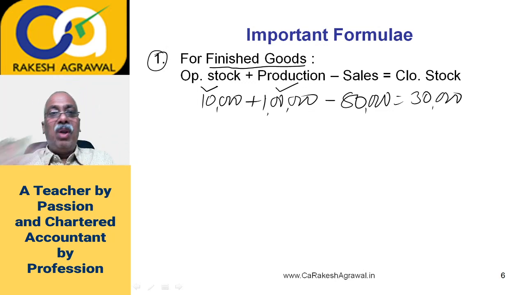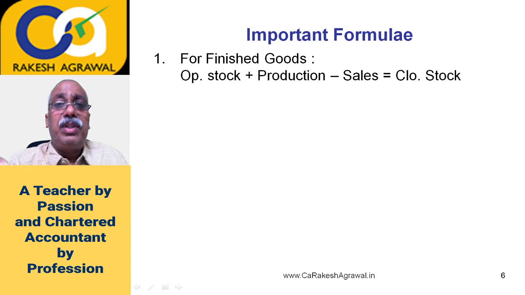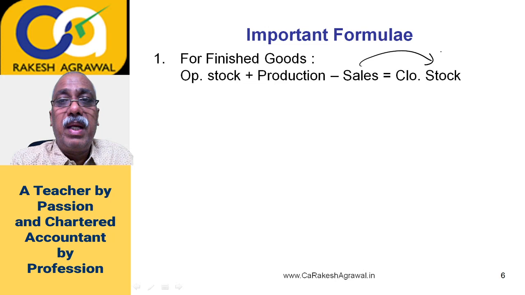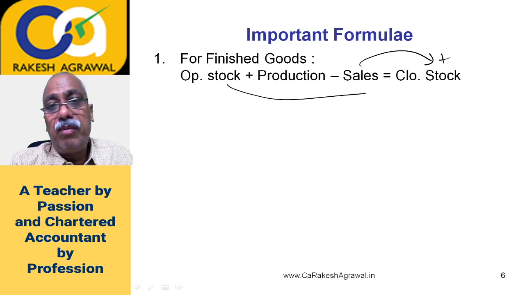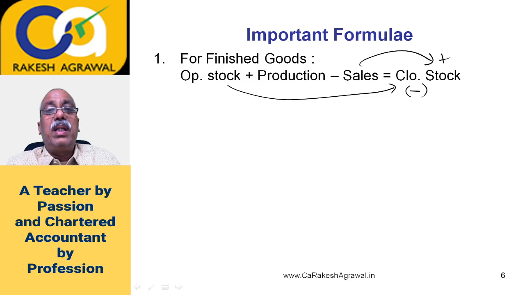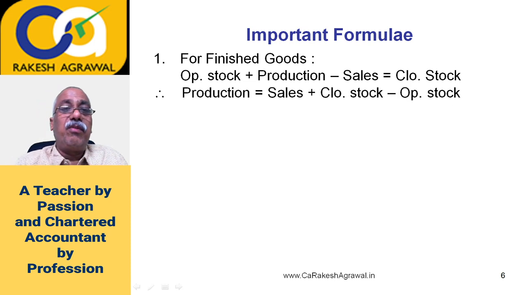Now this is a simple logical formula. Opening plus production of finished goods minus sale of finished goods is equal to closing stock. Now we'll reshuffle this formula slightly. I will shift sales to this side, so it will become plus. I will shift opening stock to this side, so it will become minus. So you'll get the formula: production is equal to sales plus closing stock minus opening stock. This is the formula which we derive.